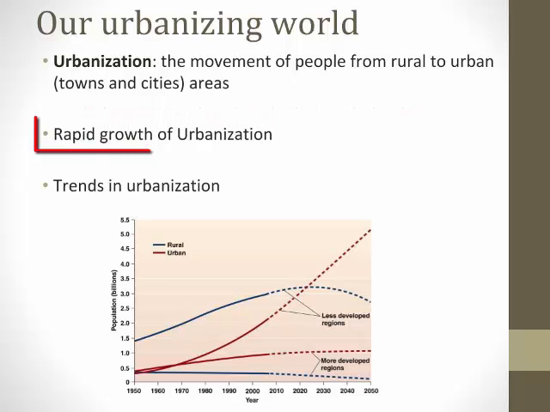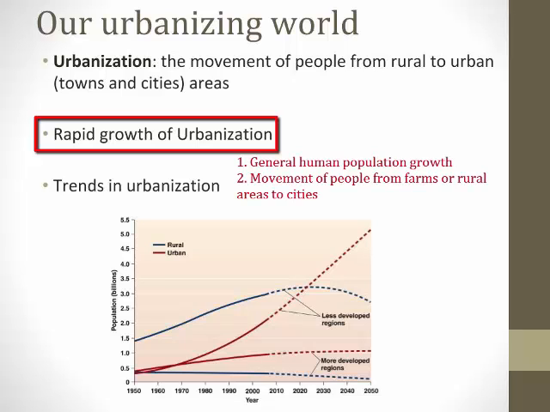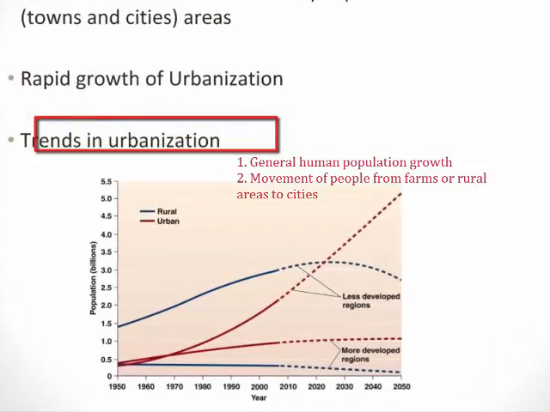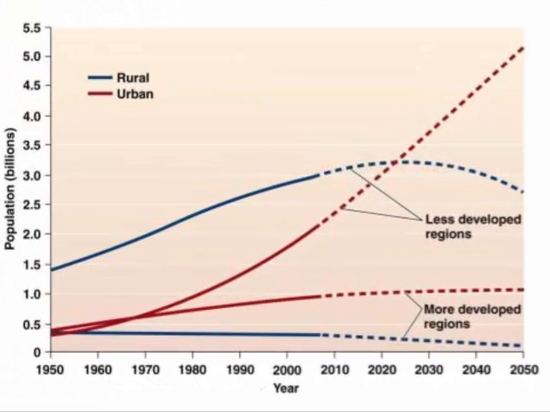Urban populations are growing rapidly. Since 1950, the world's urban population has multiplied about 5 times, while the rural population has yet to double in that time. Rapid growth in urbanization is fueled by general human population growth and movement of people from farms or rural areas to cities. As can be seen in this graph, in developed nations, urbanization, as well as population growth, has slowed and is predicted to stay steady. In this graph, the solid lines show past data, and the dashed lines indicate population growth projections.